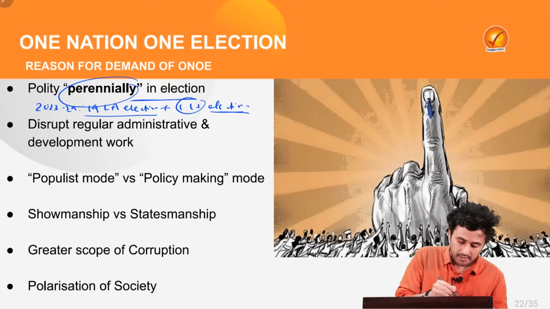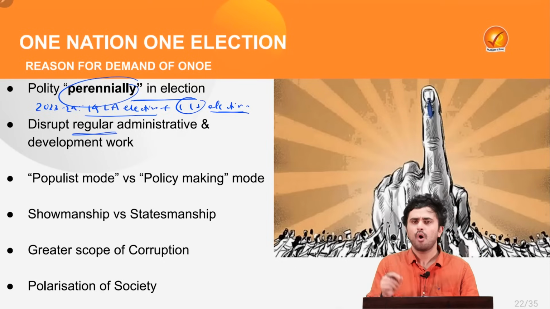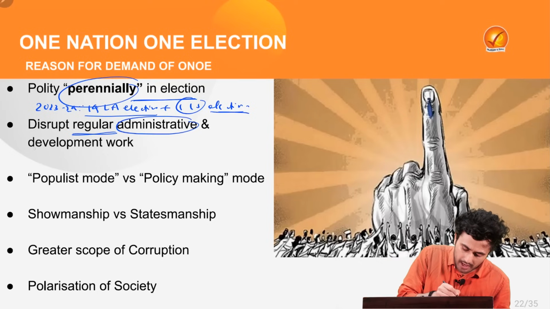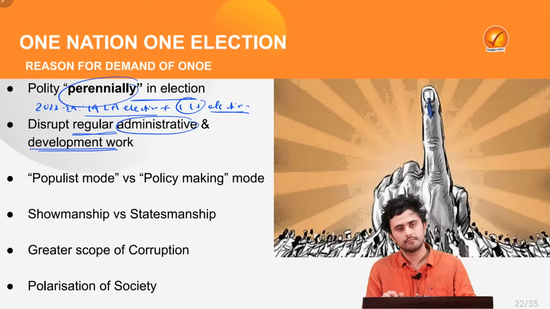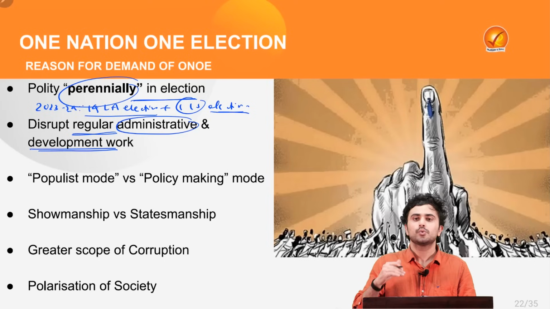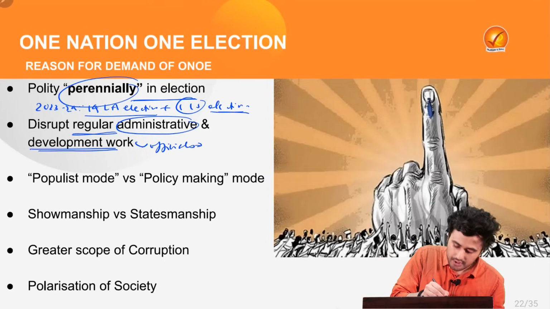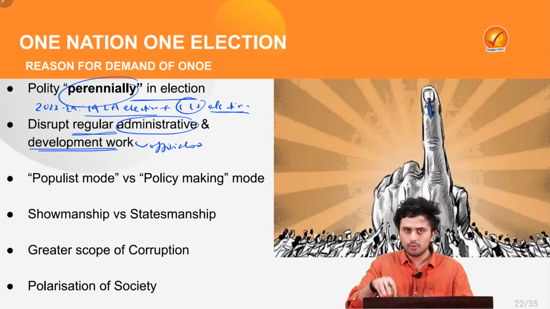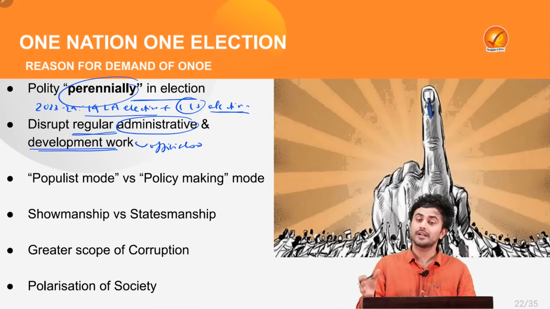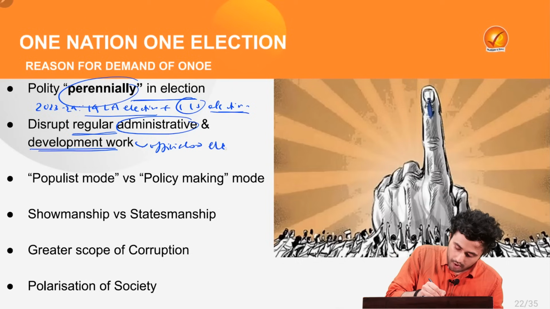At the same time, this will lead to the disruption of regular administrative and development work. How? Well, to conduct these elections, a lot of officials such as police officials, school teachers, and district magistrates will be deployed for these election duties.